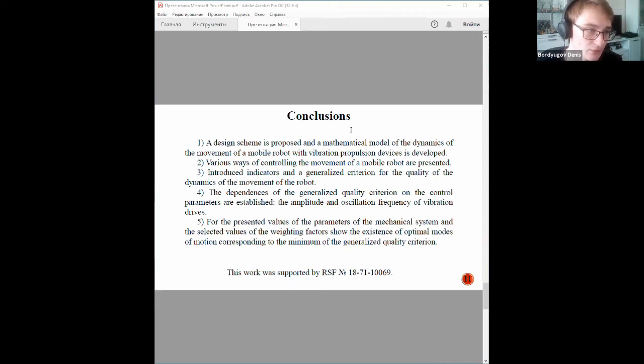The dependence of the generalized quality criterion on the control parameters, the amplitude and oscillation frequency of vibration drivers, is established. For the presented values of the parameters of the mechanical system and the selected values of weight factors, the existence of optimal modes of motion corresponding to the minimum of the generalized quality criterion is shown.